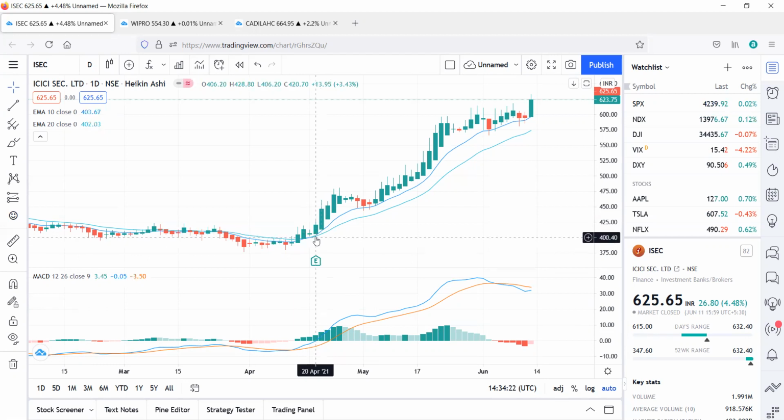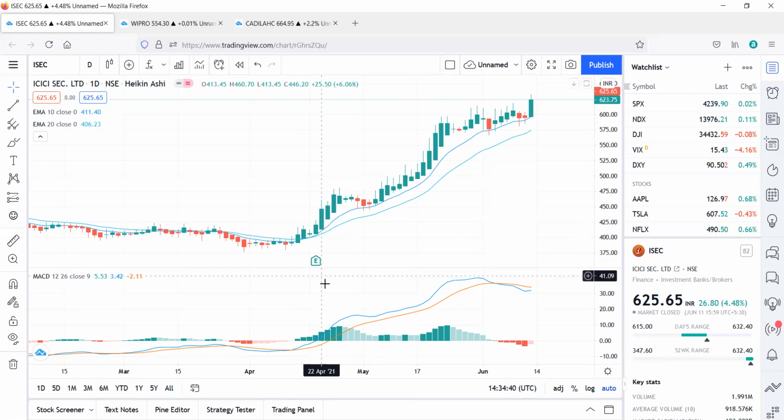So we have to wait. We should not enter the trade. After some time here, it clearly gave a buy signal. Both MACD lines are showing a buy and are apart from each other.